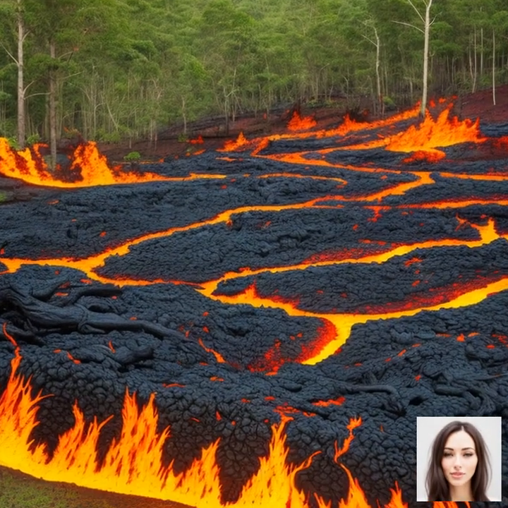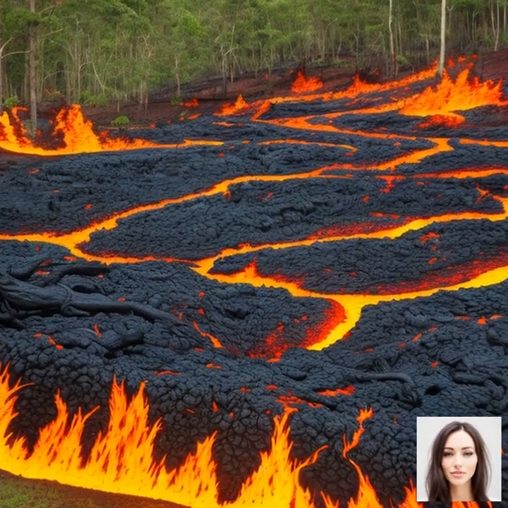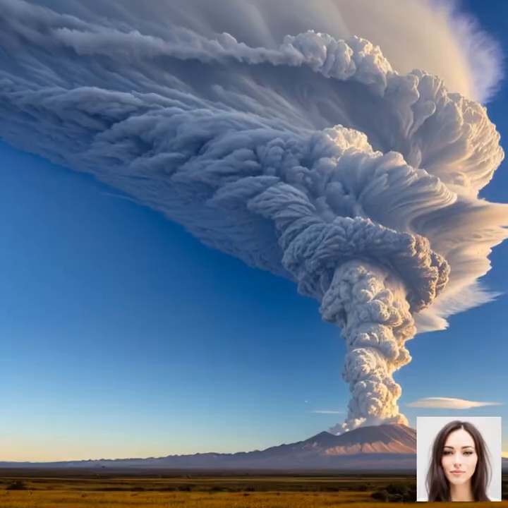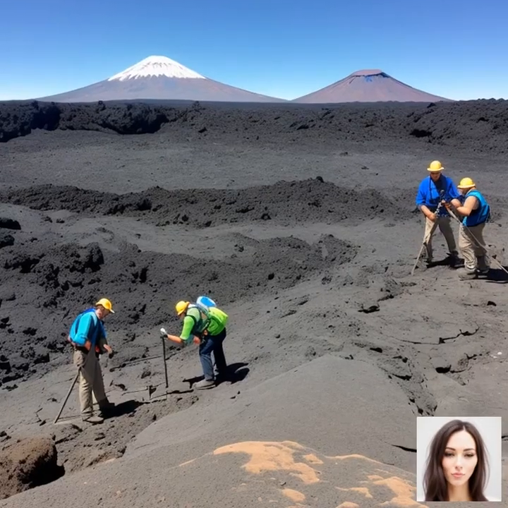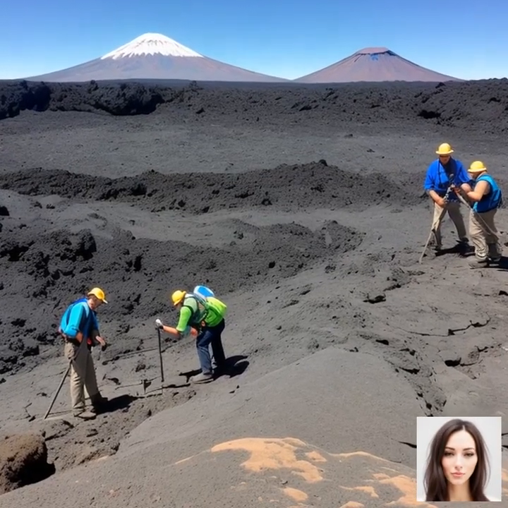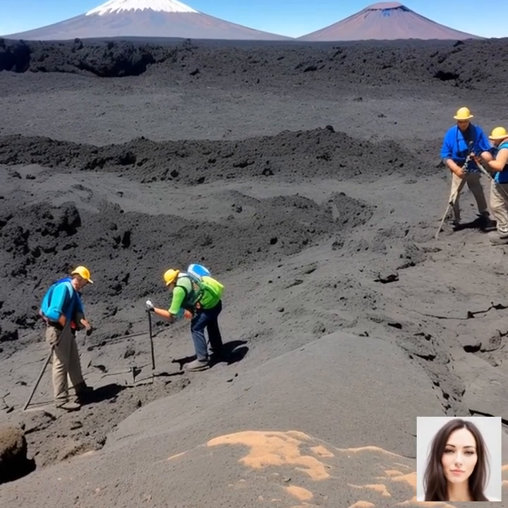As magma rises to the surface, it releases gases like water vapor, carbon dioxide, and sulfur dioxide. By measuring the concentrations of these gases in the atmosphere around a volcano, scientists can gain insight into the movement of magma and the potential for an eruption. Monitoring stations can be set up near a volcano to collect gas samples, or remote sensing techniques like satellite imagery can be used to assess gas emissions over a broader area.